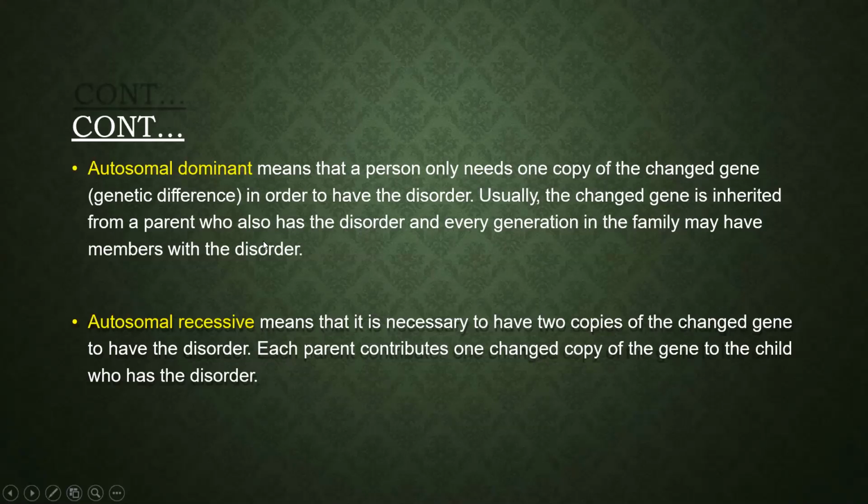Capital T, small t, you remember, if capital T is present, then the character is always expressed. So if the genes are dominant, you have to consider that the disease will be carried forward in the next generations. But in autosomal recessive, it is not so. Only if both the genes are present is it expressed. Expressed means the disease is occurring.